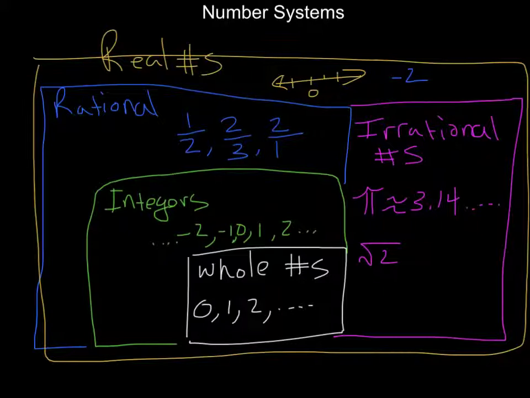Now another example, let's say I did 1/2. What is 1/2 not a part of? Well, clearly, it's not a whole number because it's fractional. It's a decimal, 0.5. And for the same exact reason, it's not an integer. But it is a rational number because I can represent it as a fraction, and of course, it's also a real number. So those are the kinds of examples you would see.